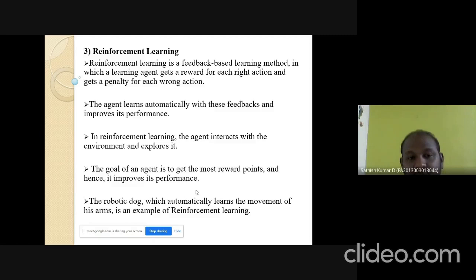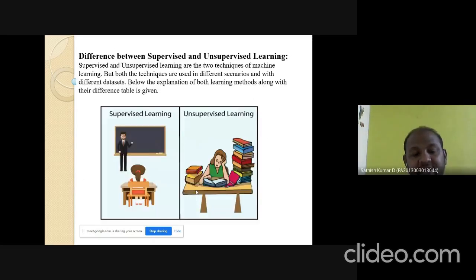That is the concept of reinforcement learning. This is the example of the difference between supervised learning and unsupervised learning. In the first diagram, supervised learning means we are training the student with the help of the teacher. The teacher gives every note, everything, and a clear route to the student, so the student can easily score the marks. The accuracy is also good in supervised learning.